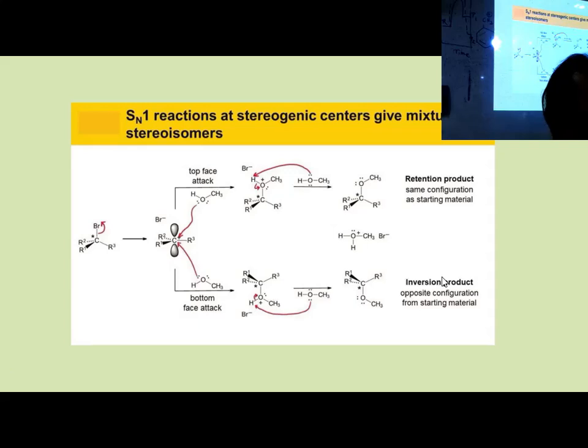External compensation meaning what? External compensation means one molecule is giving a certain optical rotation. Another molecule is just the mirror image, so it is also giving optical rotation, equal and opposite rotation. That means compensation, equal and opposite rotation. But it is externally from another molecule. That's why it is external compensation.